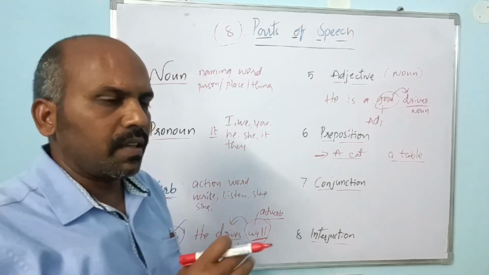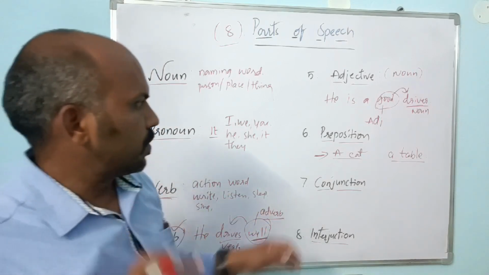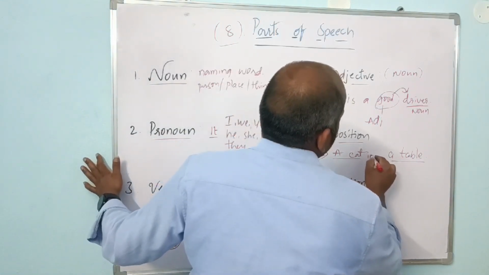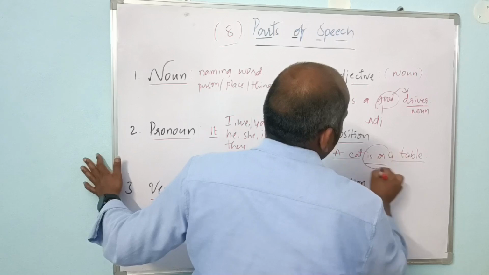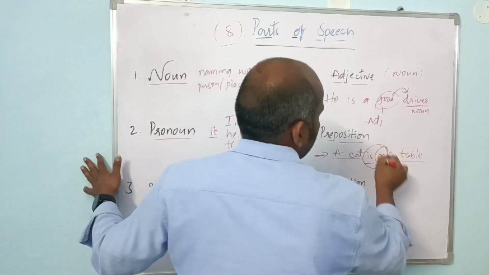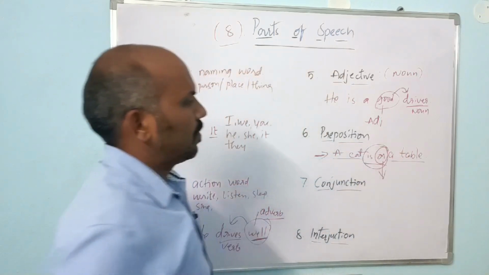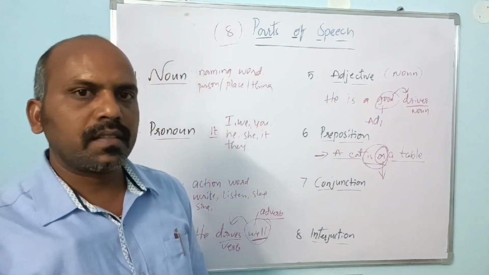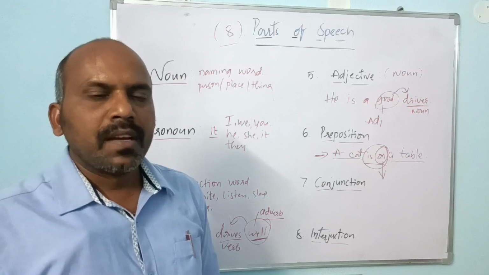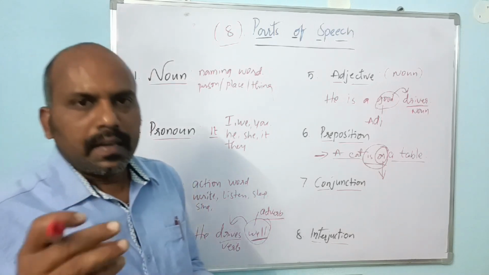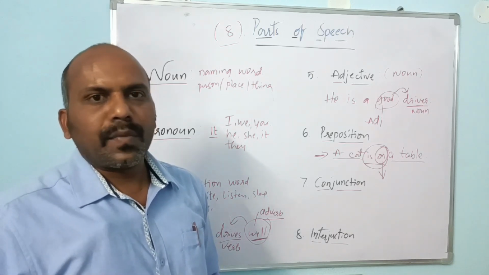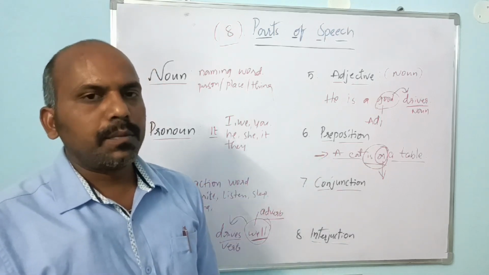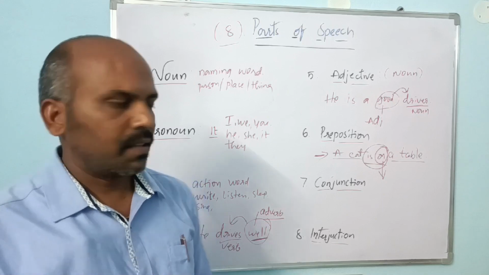If you want to make some relation between those two, we have to use a preposition: a cat is on a table. It is "on", which creates the relation between words. In any sentence, a preposition's duty is to give us the relation between or among words. That is the work done by a preposition, right?